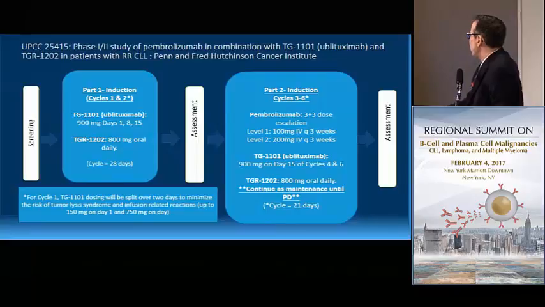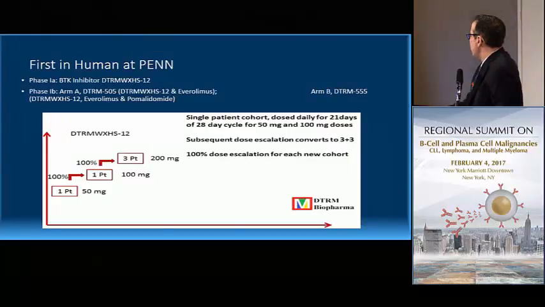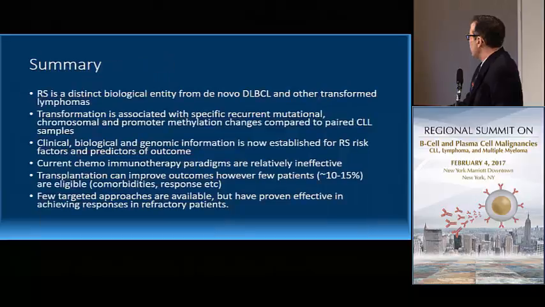At our center, we have a study for patients with CLL looking at the combination of TG1101, which is a CD20, with TGR1202, which is a PI3K inhibitor, in combination with pembrolizumab, so a triple therapy for patients with CLL and Richter's transformation that's accruing patients at Penn and at Fred Hutchinson Cancer Center. And we also have a study that includes Richter's, which is a first-in-human combination of a BTK inhibitor, IMiD, with mTOR inhibitor for patients with CLL and aggressive lymphomas.